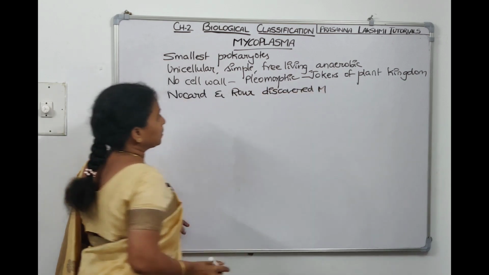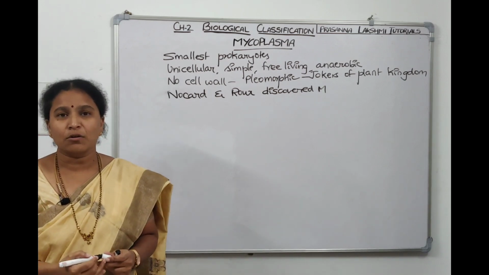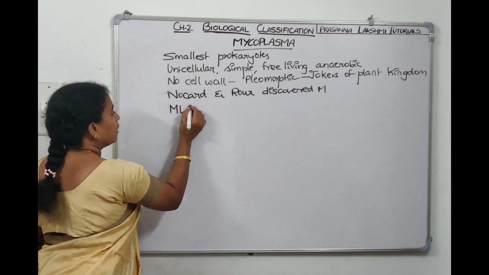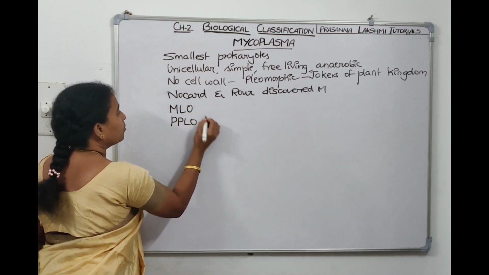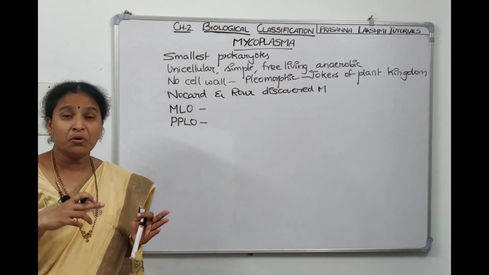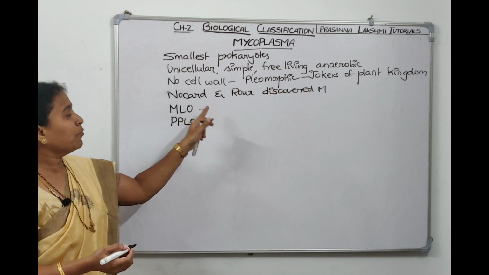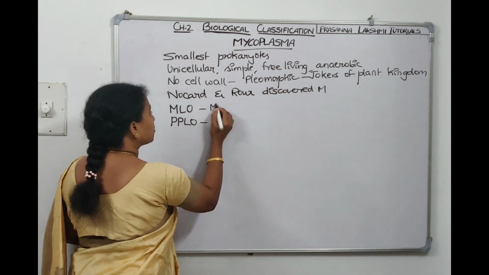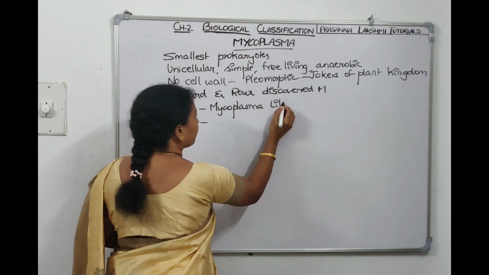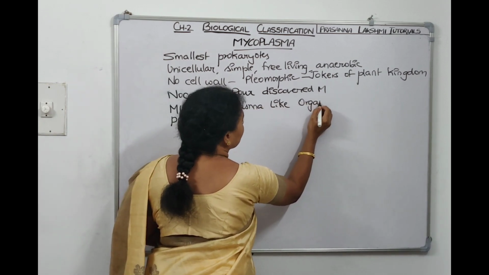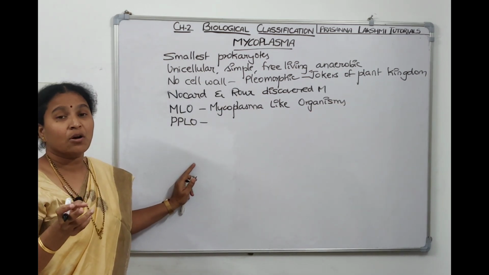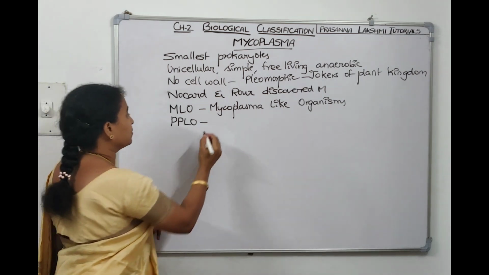What are the other names of Mycoplasmas? They are also called MLOs. They are also called PPLOs. What do you mean by MLO? Mycoplasma-like organisms. PPLO, pleuropneumonia-like organisms. They cause pleuropneumonia. That's why they're called pleuropneumonia-like organisms.